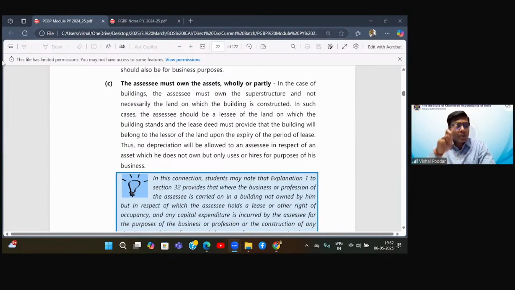It is only given in 36(1)(va), where it says that the employee's contribution should have been deposited by the time limit of the respective act. So if it is Provident Fund, it should be deposited by the Provident Fund Act's time limit. And if it is not done, it will never be allowed. Again, when you come to the Final level, beta, you will find that there are challenging or opposite views.